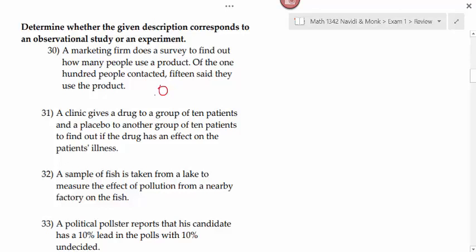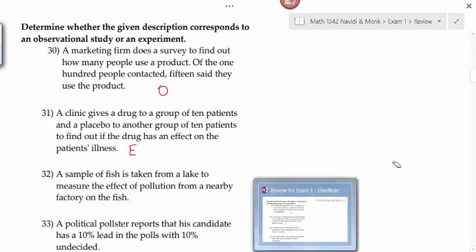31 says a clinic gives a drug to a group of 10 patients and a placebo to another group of 10 patients to find out if the drug has an effect on the patient's illness. Would this be an observational or experimental study? You were given a drug. That's an experiment.